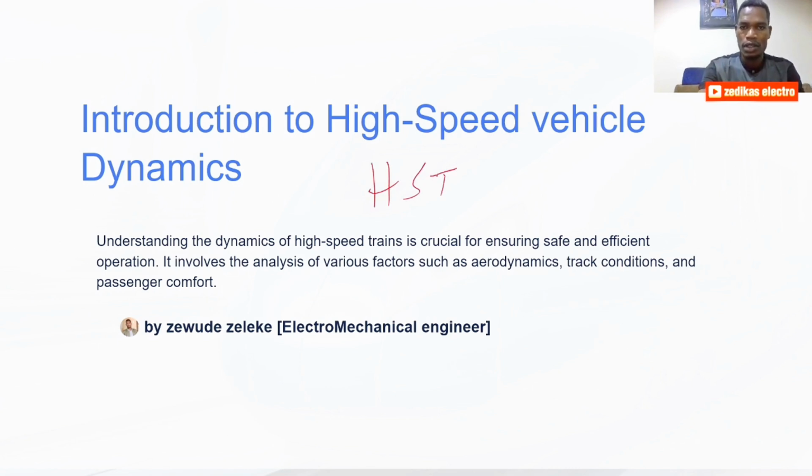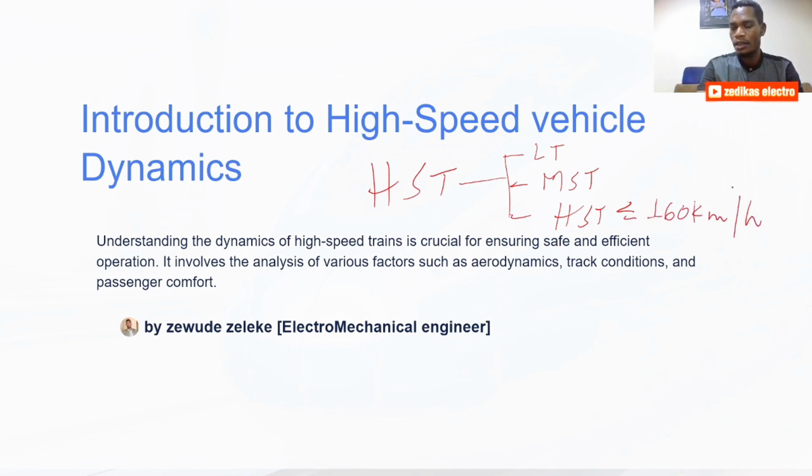A train can be a low-speed train, medium speed, and we have the high-speed train. The high-speed train has a speed greater than or equivalent to 160 km/h. They are said to be high-speed trains.